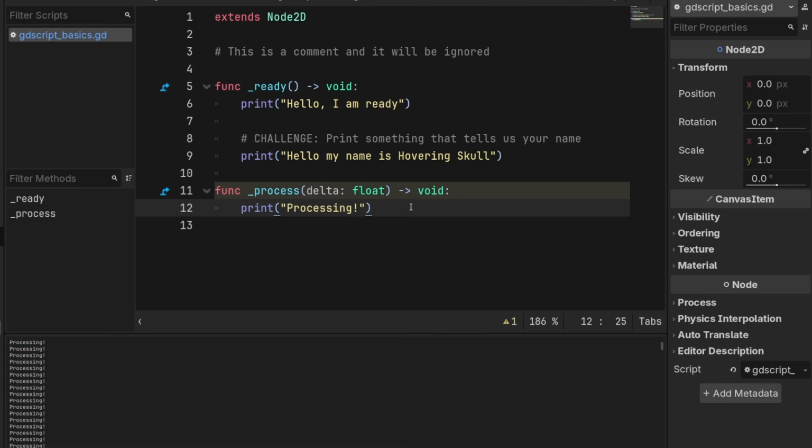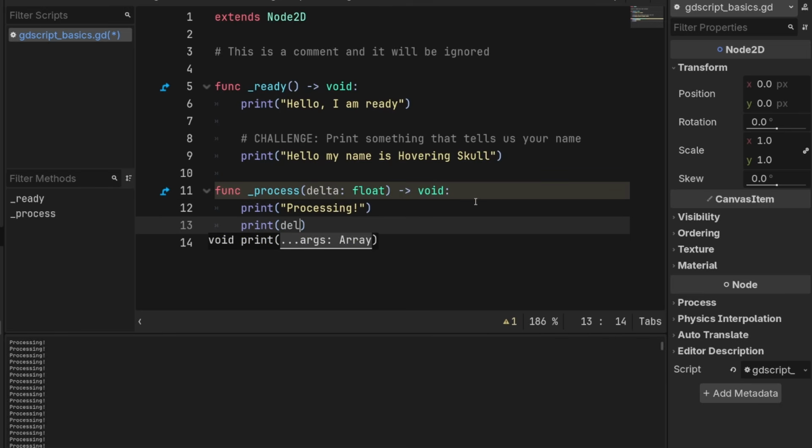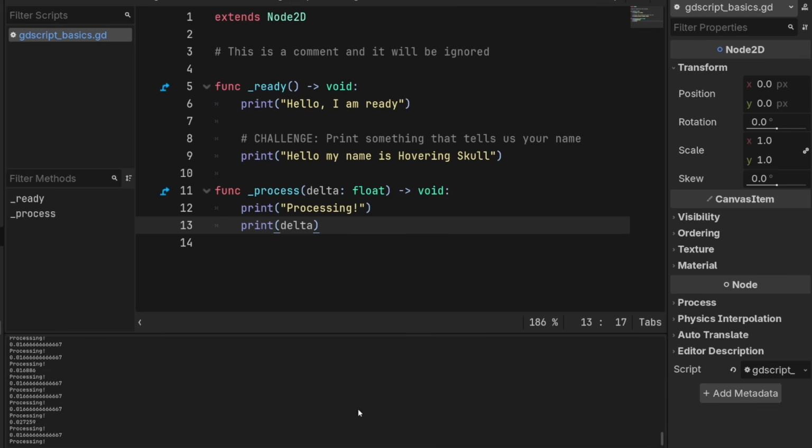Awesome. So print doesn't always take in a string literal, which is this. It can also print any data from our system. So we could also try to print this delta value we get. Let's see what that looks like. Do print delta. This is going to blow up our output window, but that's okay. So I'm going to do play, and I'll stop it. And you'll see we get processing, and we get a lot of the number 0.16667, mostly. But occasionally it's a different number.